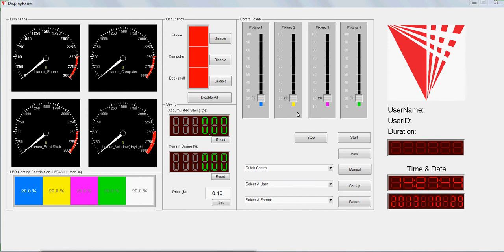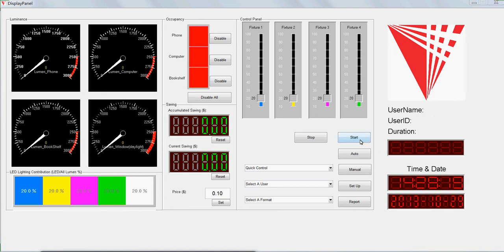Each fixture can be controlled automatically or manually, separately and all at once. Here, this numerical LED panel is for showing the duration. Here is showing the time of the day, and this picture, if somebody is registered to this system, will show the person's picture and also ID.